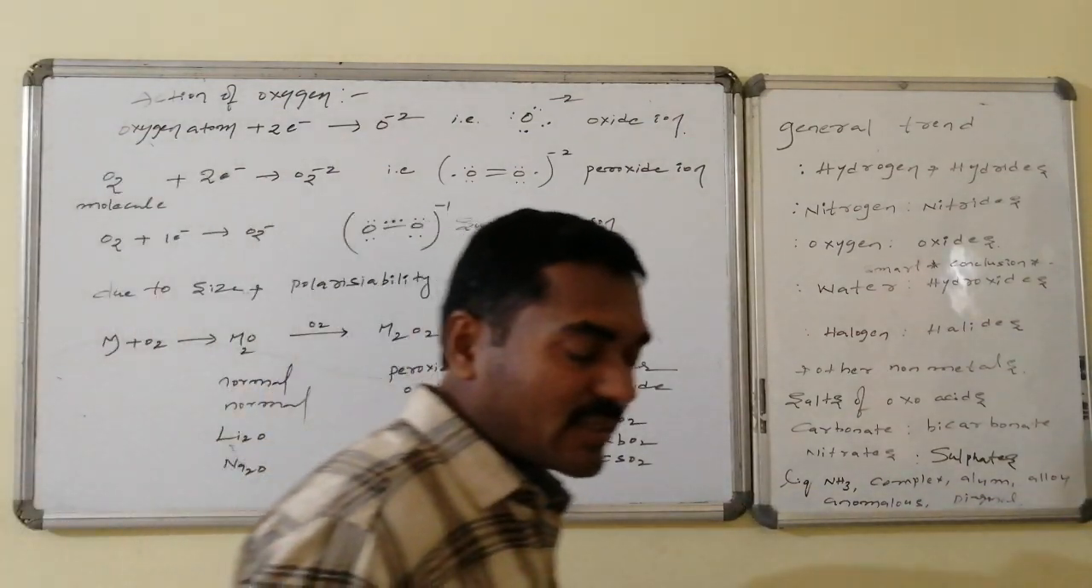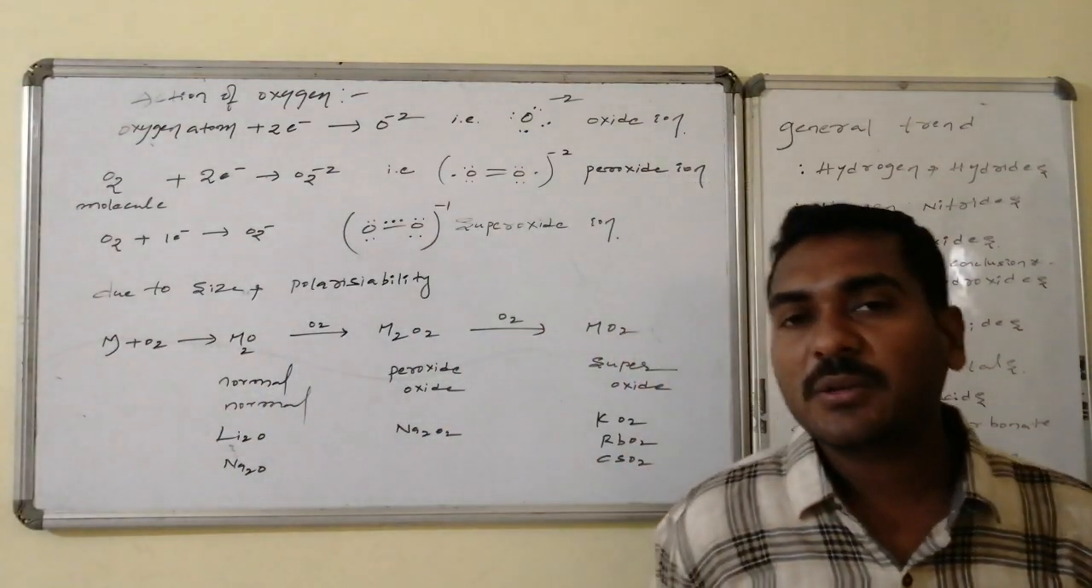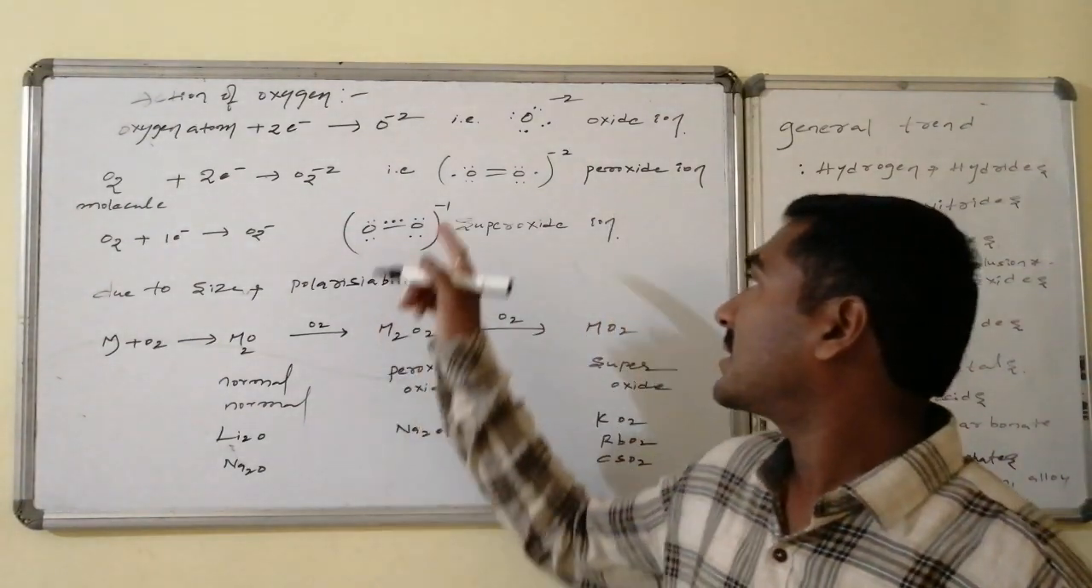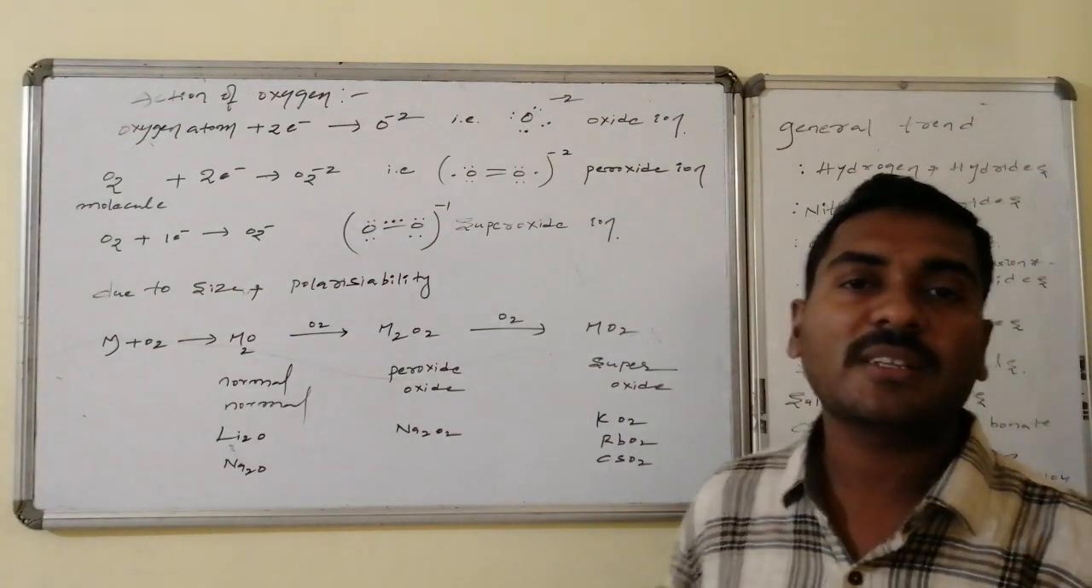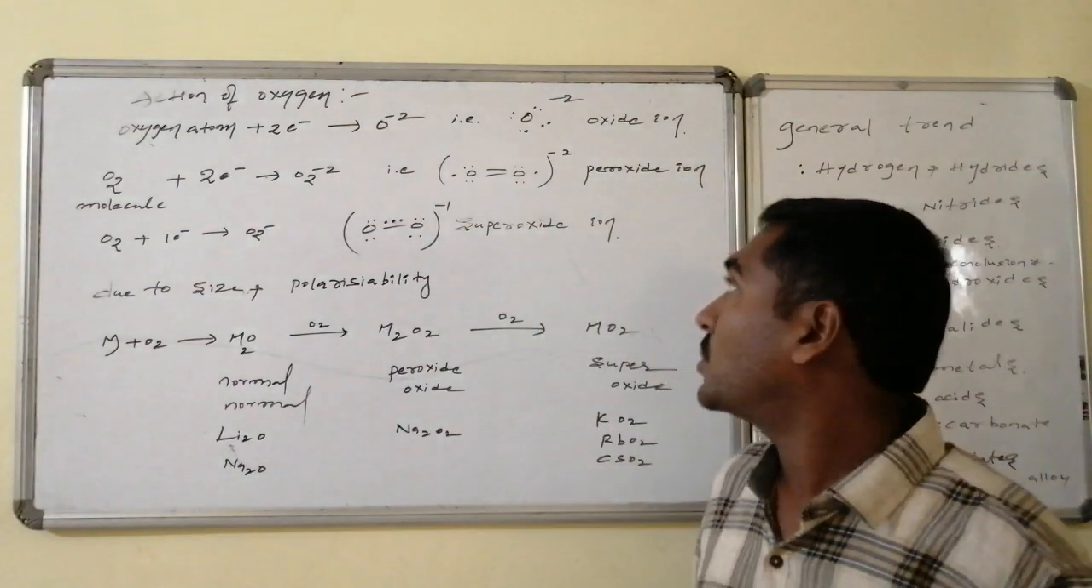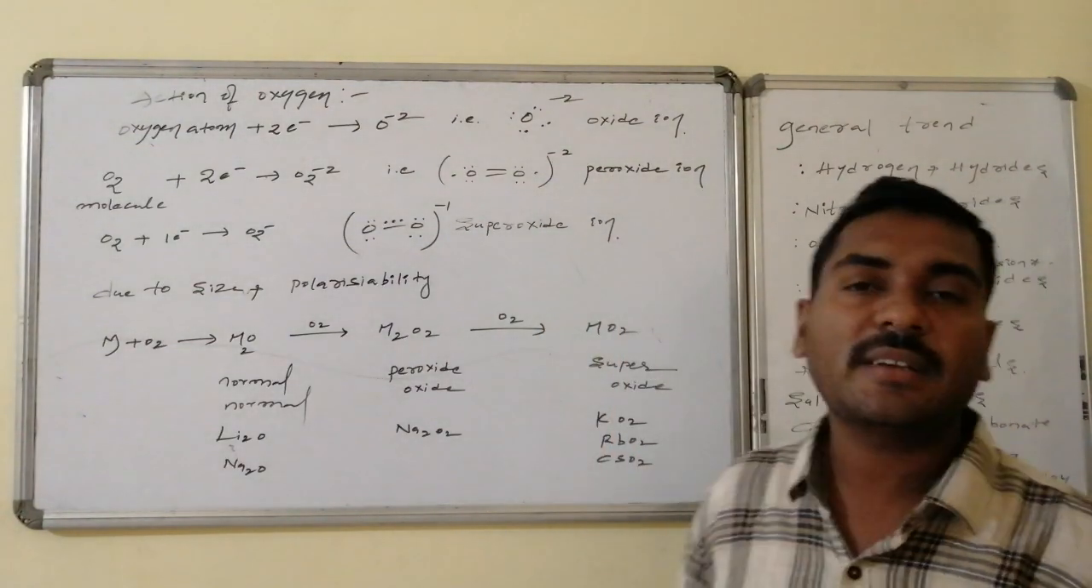That is, oxygen has 2 bond pairs followed by 2 lone pairs. Along with this, one extra electron is present on each oxygen atom. Overall 2 extra electrons are there, hence it is O2 2-. That ion is said to be the peroxide ion.